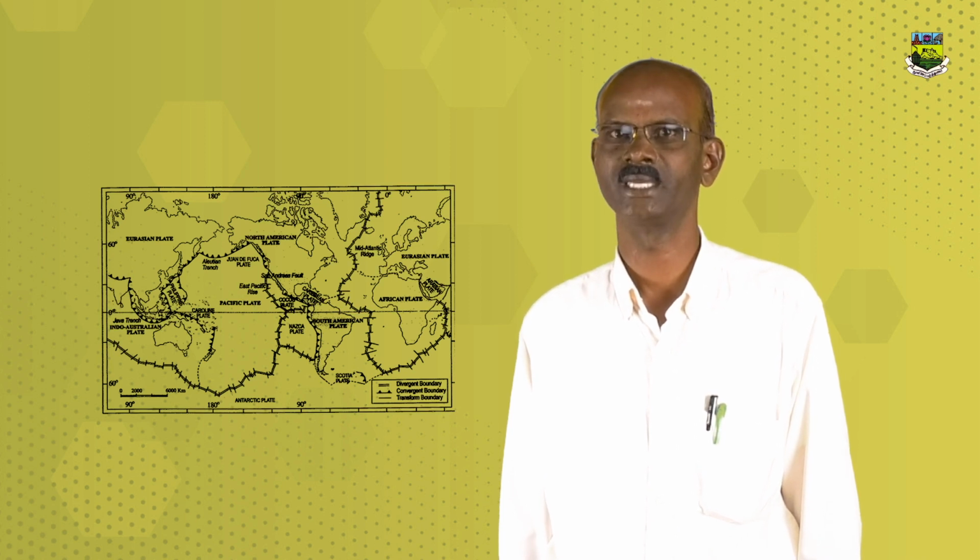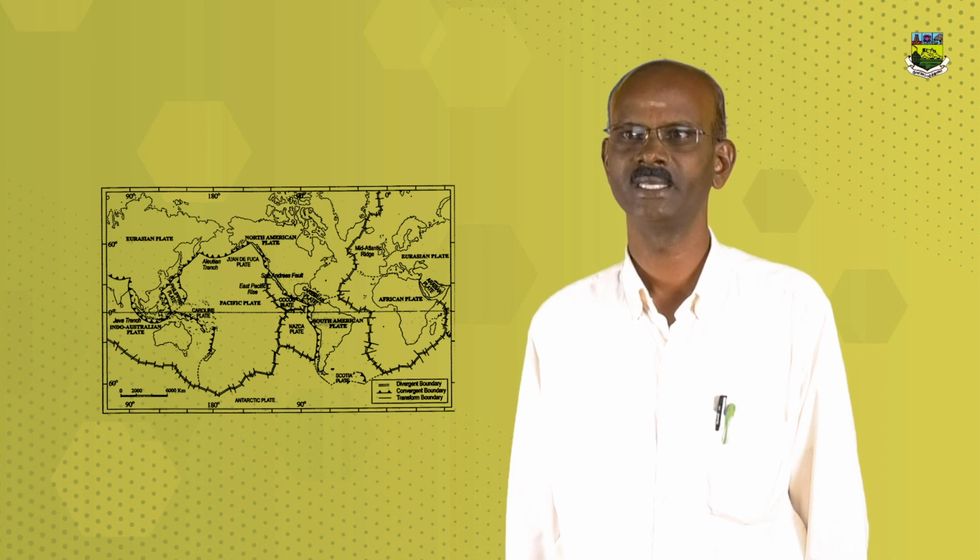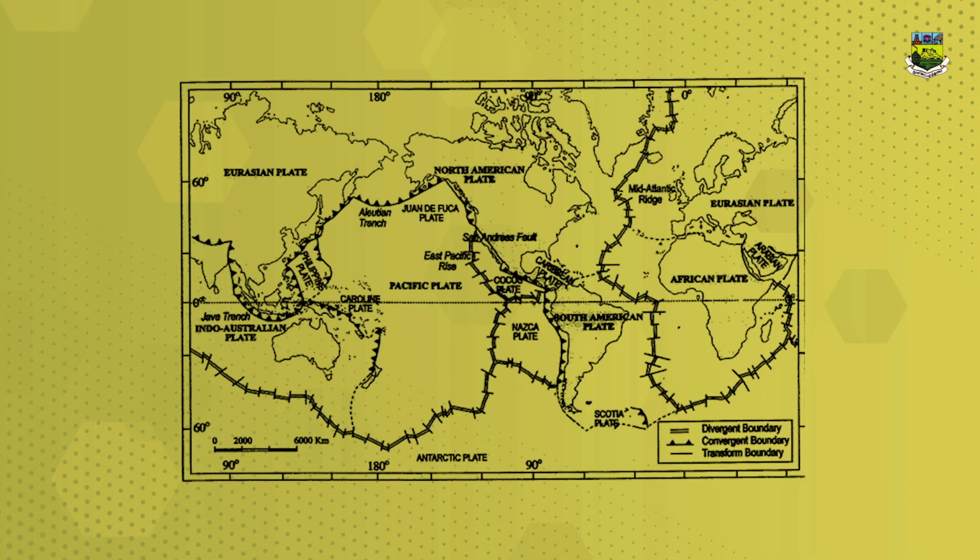Caroline plate between the Philippine and Indian plates, north of New Guinea. Fiji plate, northeast of Australia. Turkish plate, Aegean plate, Mediterranean region. Caribbean plate, Juan de Fuca plate between the Pacific and North American plates. Iranian plate. These are the minor plates. The lithosphere is made up of many plates.